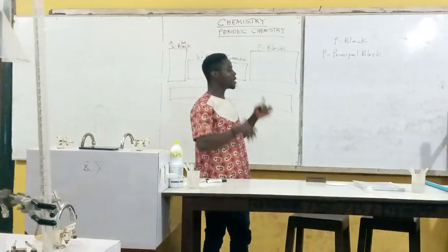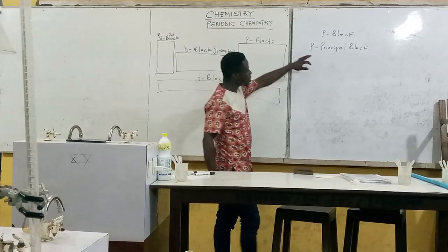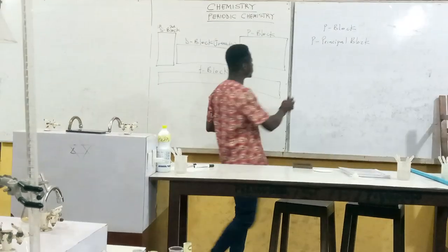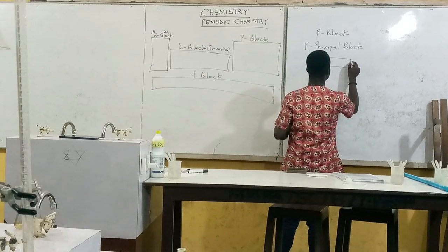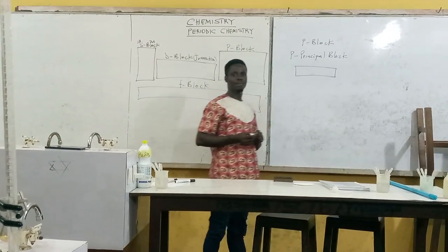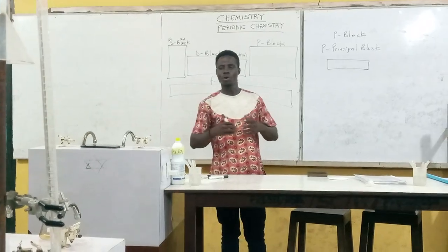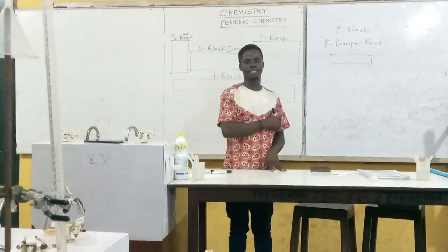We prefer to use the word P block or P orbital. So this is the principal orbital. Now the principal orbital is degenerate. When an orbital is degenerate, it means that the orbital has the same volume or energy level, but different orientations or different directions.